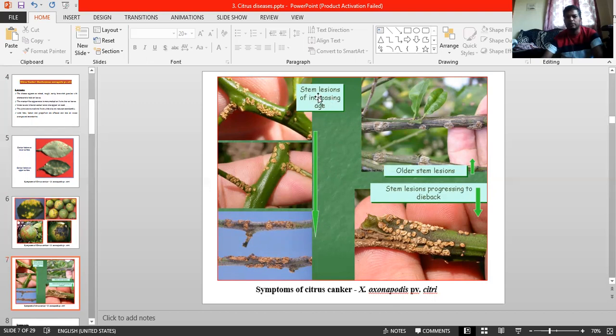See here, stem lesions increase with age, especially on younger ones. See here the lesions are spreading severely. After the bark becomes older, the lesions fully cover it and penetrate into the deeper portion. It causes girdling. Coming to older stem lesions, see here also they become enlarged and raised. This much about the photos.